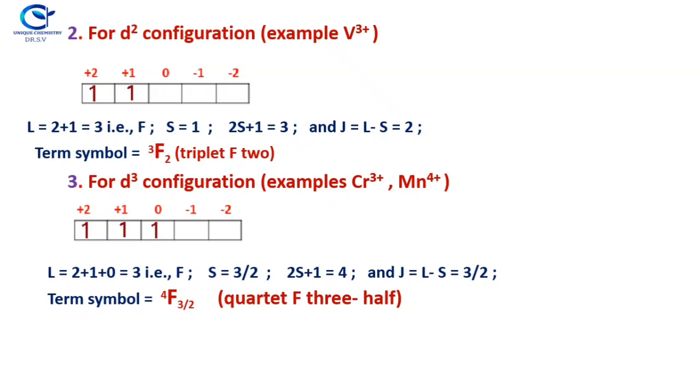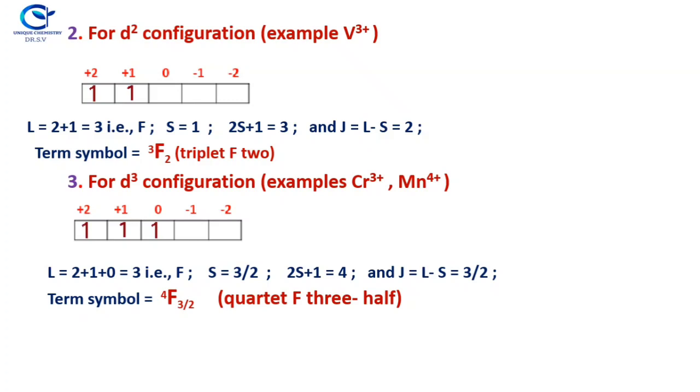Then the second example, for d2 configuration, for example vanadium 3 plus ion. Now 2 electrons will occupy the ML values, that is subcells, plus 2 and plus 1. So 1 electron in the plus 2 level and another electron in the plus 1 level. So L is equal to 1 into 2 plus 1 into 1, so 2 plus 1 is 3. So now it is an F state, and L is replaced by the capital letter F. And S, what is S?